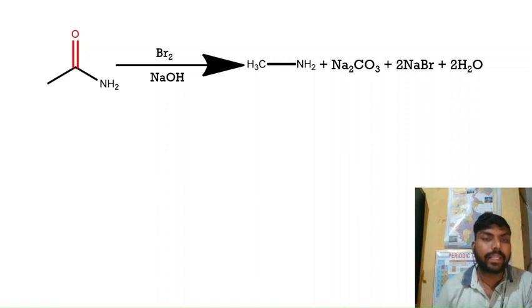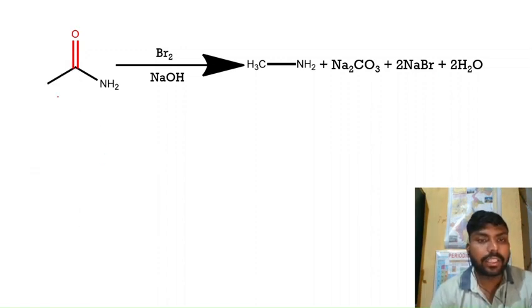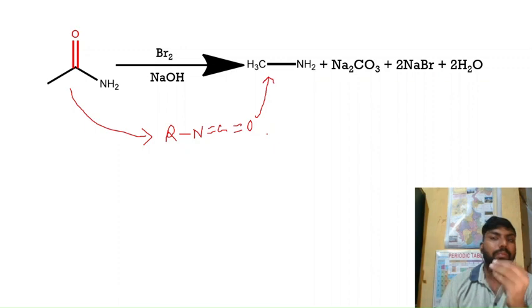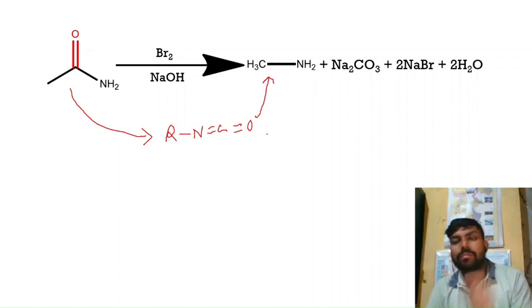But what is the mechanism? At first the amide transforms to the intermediate isocyanate, and this isocyanate then converts into the amine. That is a very important point that you have to remember: the intermediate for this reaction is the isocyanate. So you have to remember this one.